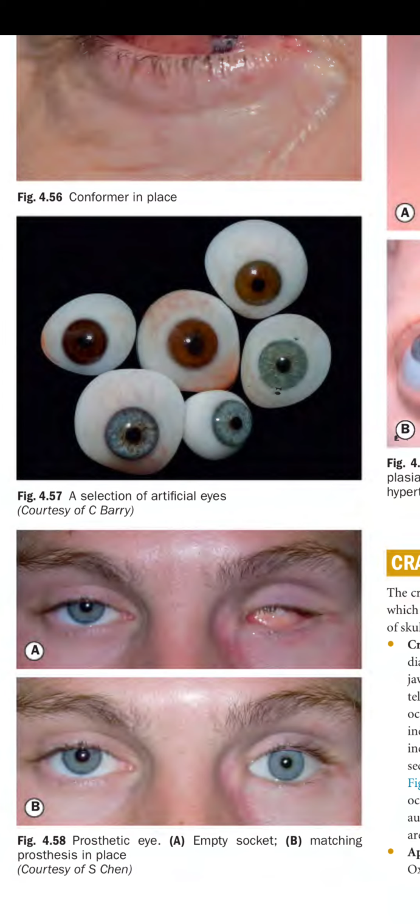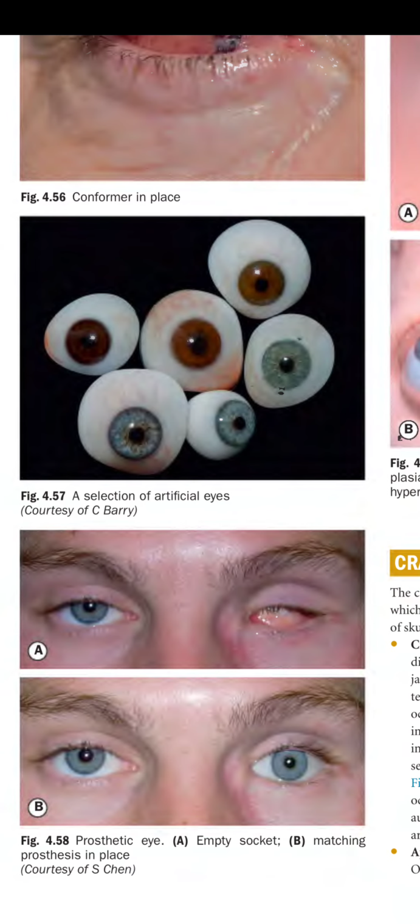So for example, this is a patient with a prosthetic eye. A is showing the empty socket and B is showing the matching prosthesis in place. So you can see that there is not much difference between the two eyes.